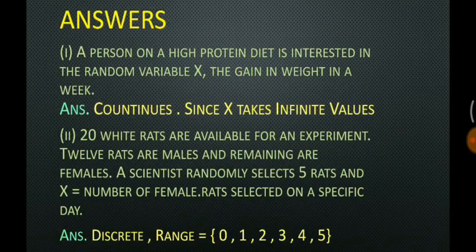Hope you have got the correct answers. The first answer is continuous, since the weight gain can go up and down in a particular range, in a particular interval you can say. So X takes infinite values. And in the second question, the random variable X is discrete because the range is only 5, because we have only 5 rats. Okay, so let's move forward.